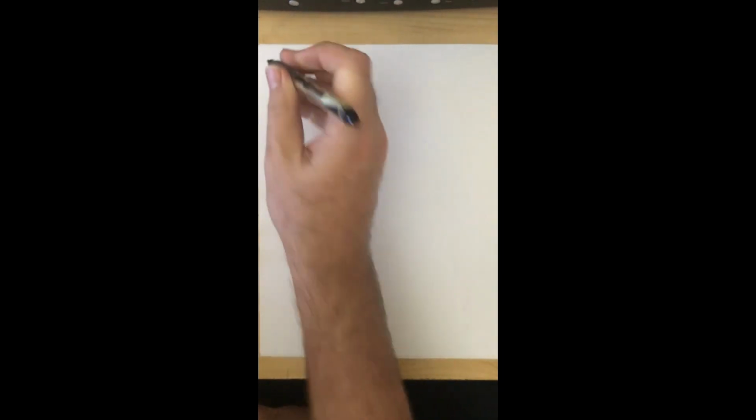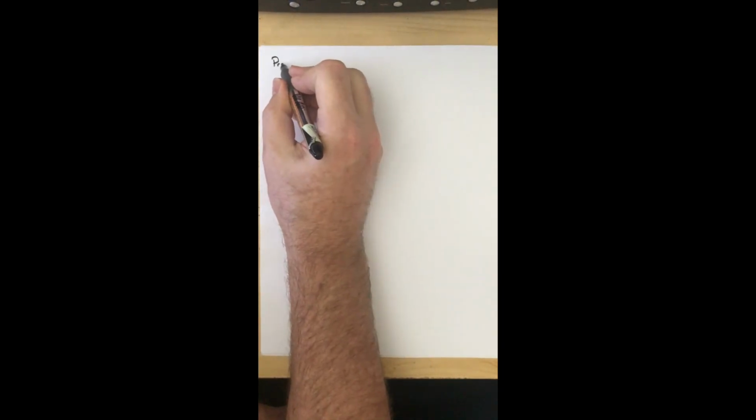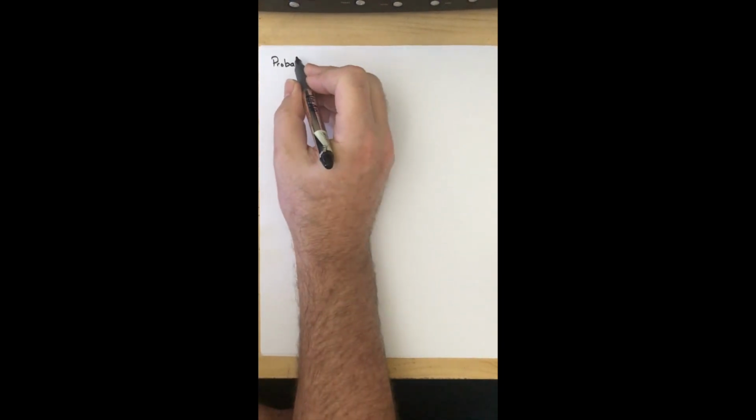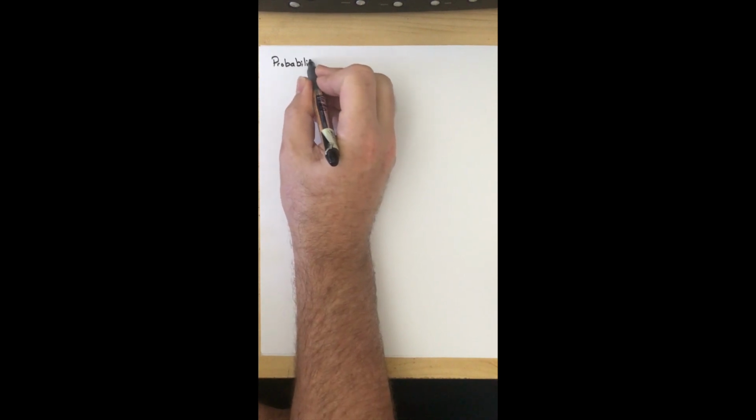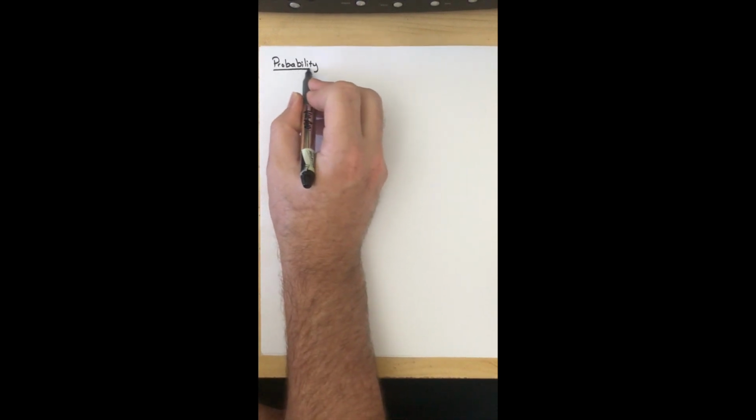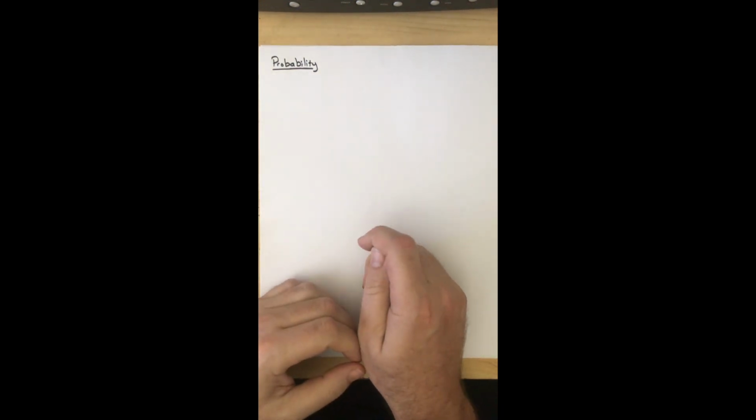Our new unit is probability and statistics. We are going to just start talking about probability. Now, the most basic thing you need to think about with probability is it's the likelihood of an outcome occurring.